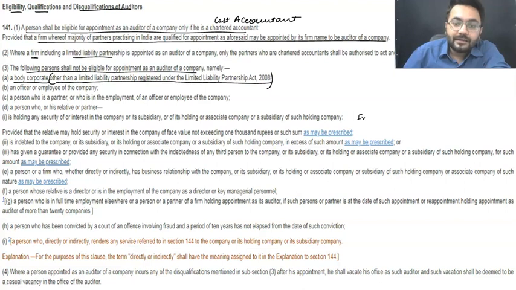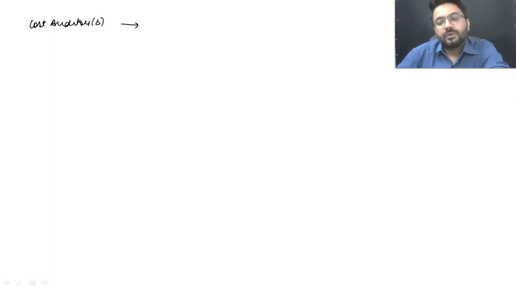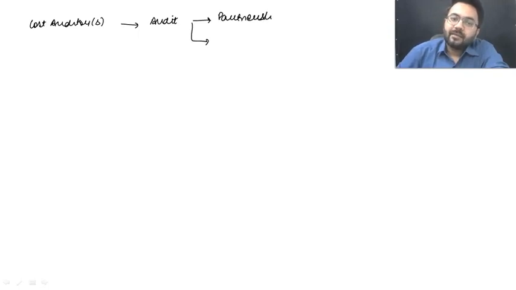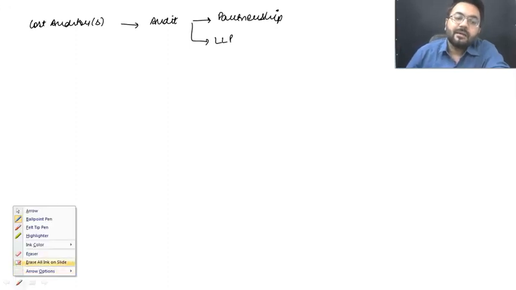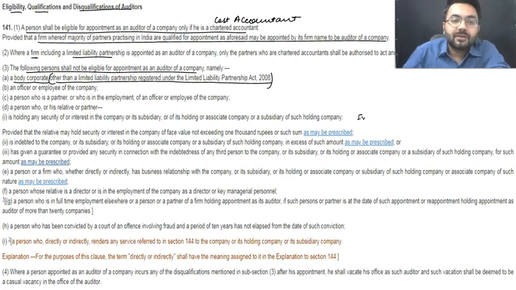In easy terms, some cost auditors looking forward to incorporate an audit firm to get audit assignments can shape their organization in two forms: first partnership, next LLP. They cannot go for a company, not even a Section 8 company. It is not allowed, because it is written in section 141.